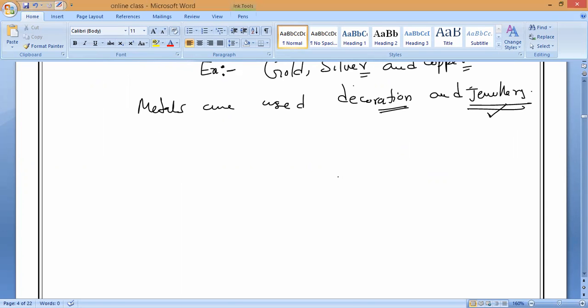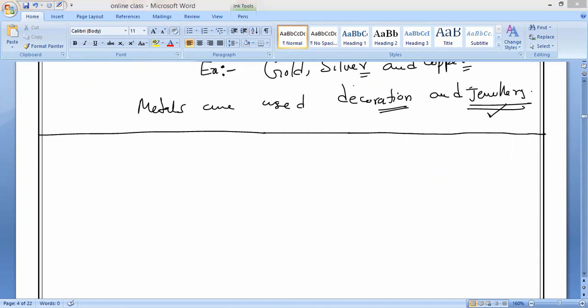Now this is the general property. Understanding the shining nature, we can use metals in jewelry and decoration. But metals are very good reflectors of light. That is the most important property, which is integrated with physics. So the shiny surface of metals makes them good reflectors of light.